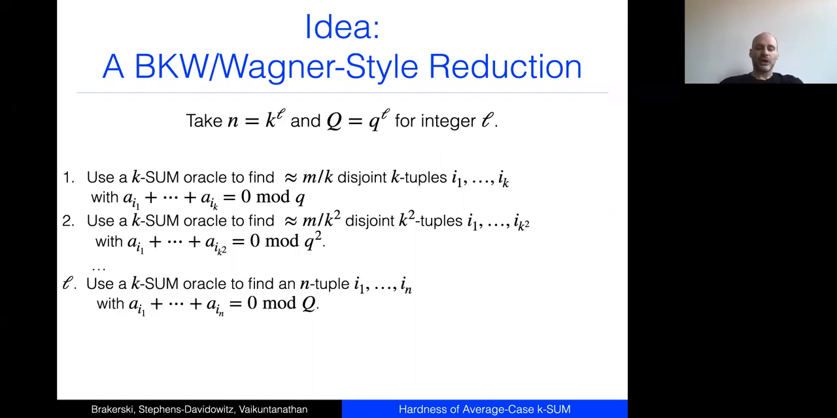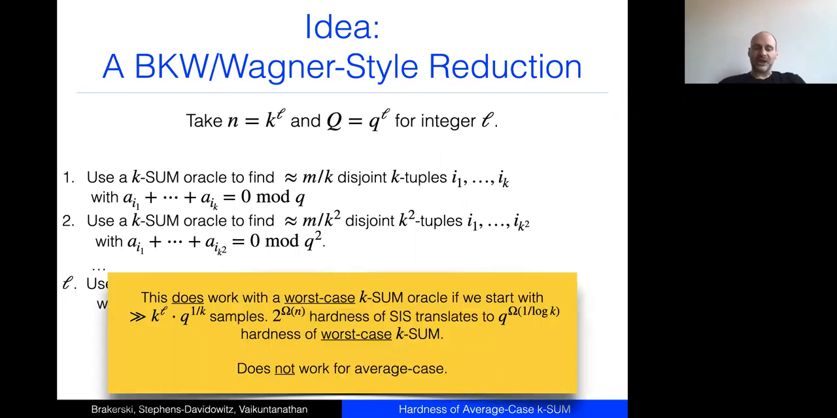And of course, I keep going, and eventually I find a k to the L tuple, so an n tuple that sums to 0 mod q to the L, which is big Q. So in other words, I find a solution to my SIS or n-sum instance. So it turns out that this reduction actually does work if my k-sum oracle is in the worst case.